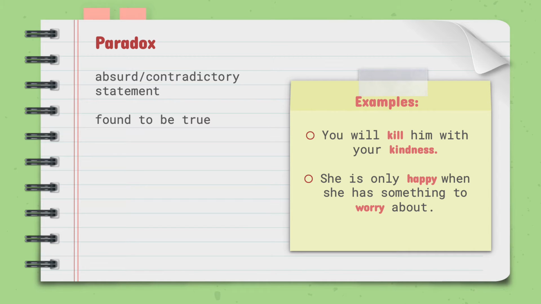The examples here say, you will kill him with your kindness. This means that your kind deeds are doing more harm than good. The next example says, she is only happy when she has something to worry about. This means that she is a happy warrior.